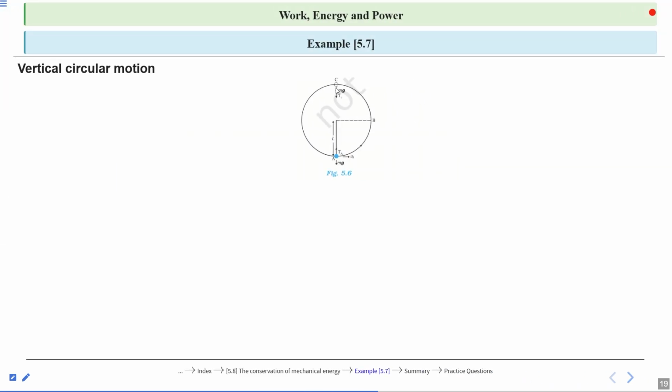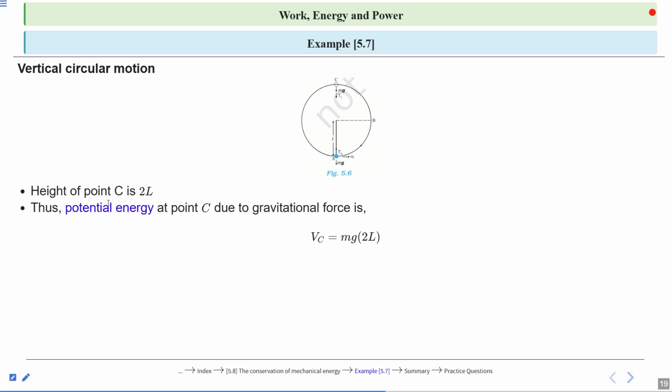Now, at the highest point C, the length from the lowest point to the highest point is 2L, because the radius of this circle is L. So we can say the height is 2L. Thus, the potential energy at point C due to gravitational force is mg 2L.